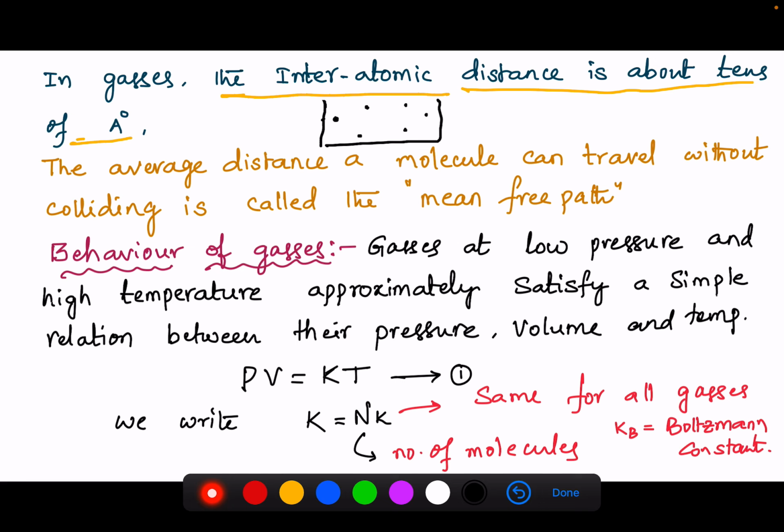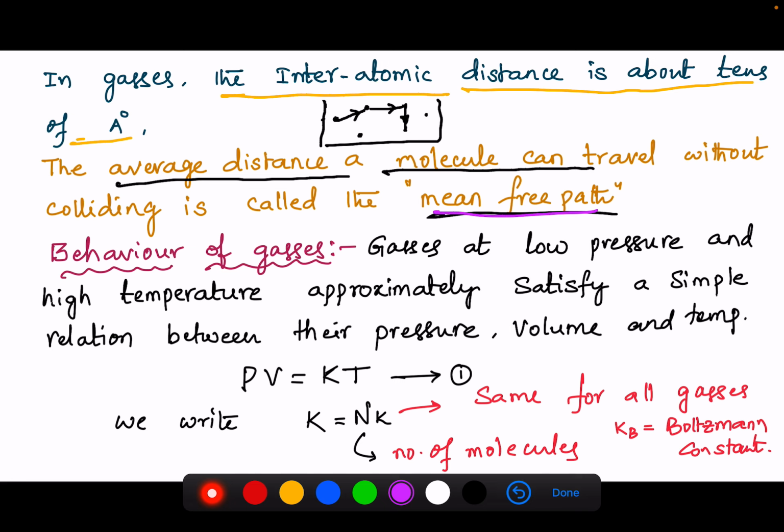When they are moving randomly, they may go and collide with other molecules like this. So the average distance a molecule can travel without colliding, the average distance traveled by the molecule before collision, is called the mean free path.